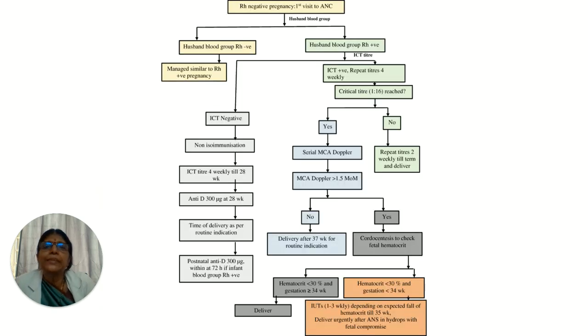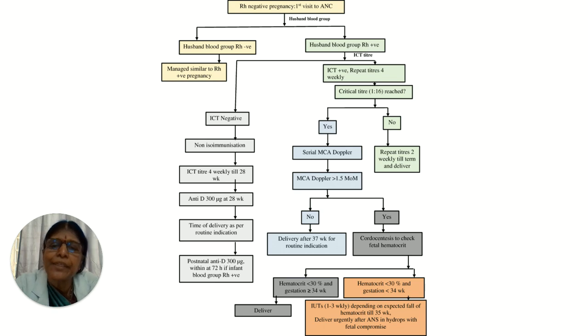So Rh negative, to summarize: first, at the antenatal checkup, the husband's blood group is noted. If the husband happens to be Rh negative like the mother, then you are happy. It can be managed similar to any other pregnancy. Suppose the husband is Rh positive, then you send the wife's sample for indirect Coombs test. In case the indirect Coombs test is negative, that means it's a non-immunized pregnancy. ICT, indirect Coombs test, is done weekly till 28 weeks. Anti-D is given at the 28th week, provided the indirect Coombs test is negative.